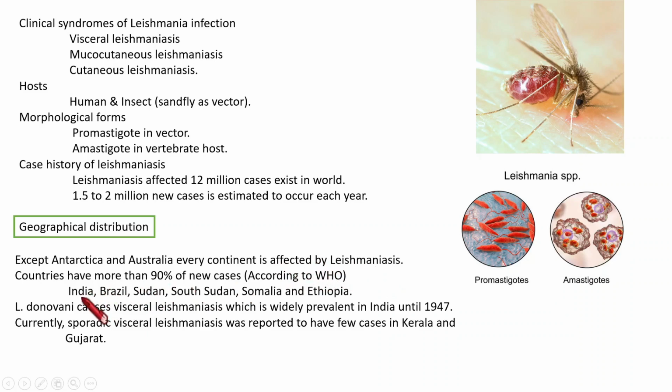And in countries like India, Brazil, Sudan, South Sudan, Somalia and Ethiopia, among the reported cases, 90% are new cases according to WHO. Then Leishmania donovani causes visceral leishmaniasis and it was prevalent in India until 1947. Now it is somewhat sporadic. Sporadic means it is not that common. Visceral leishmaniasis is now sporadic, with a few cases from Kerala and Gujarat.